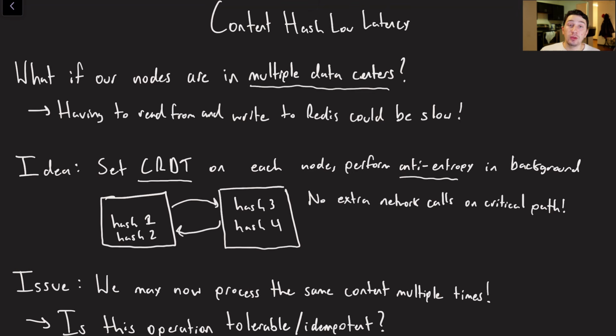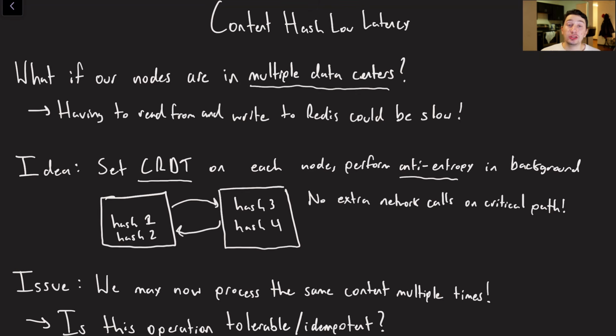Like if we did nothing to them, they would converge to the same value, but it would take a bit to actually do so. So the point is here, because these are eventually going to converge with one another, it is possible that two nodes might actually process URLs that are different but have the same content. But again, if processing that content is idempotent, meaning it doesn't matter if we process it twice, it's just a waste of time, then this isn't a huge deal.